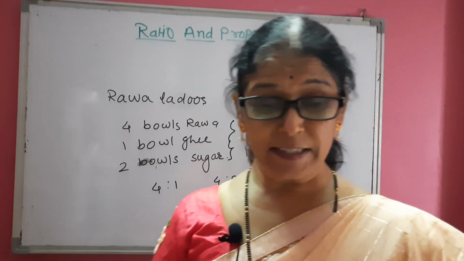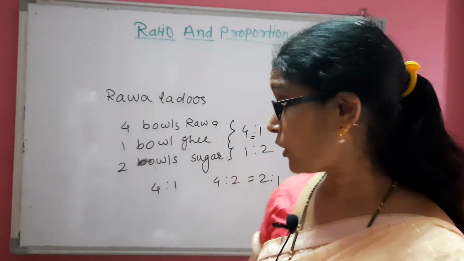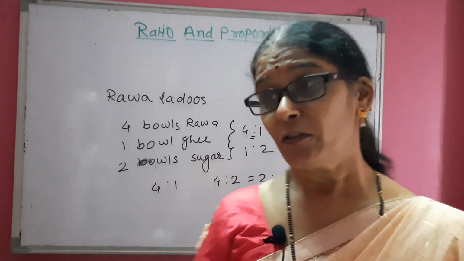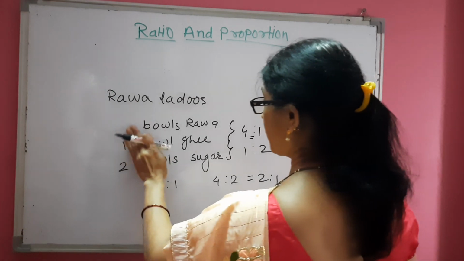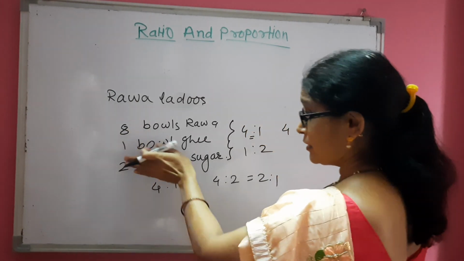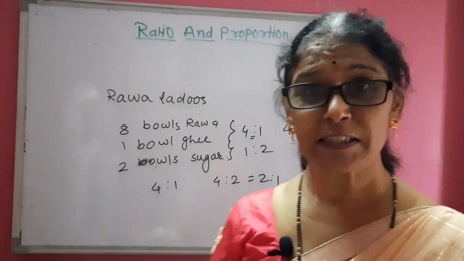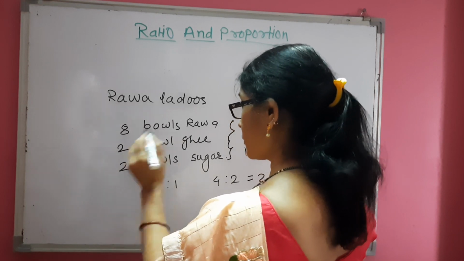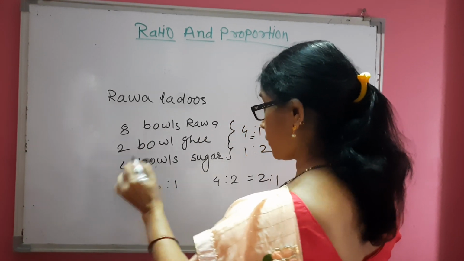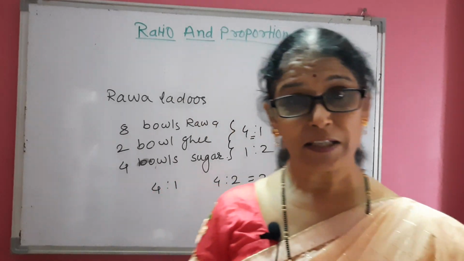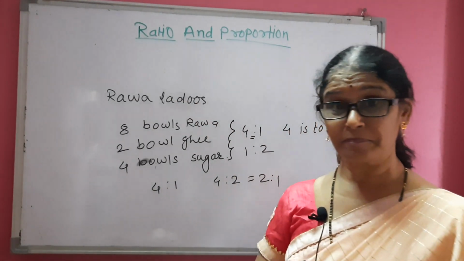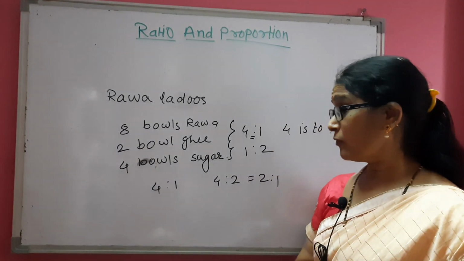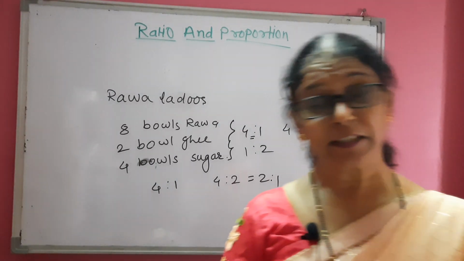Now if we want to extend this and prepare more ladus, what will we do? If we take 8 bowls of rava, then the other quantities do not remain the same. They will also change. We will take 2 bowls of ghee and 4 bowls of sugar. That is, if we take rava twice, then we have to take the remaining ingredients also double.